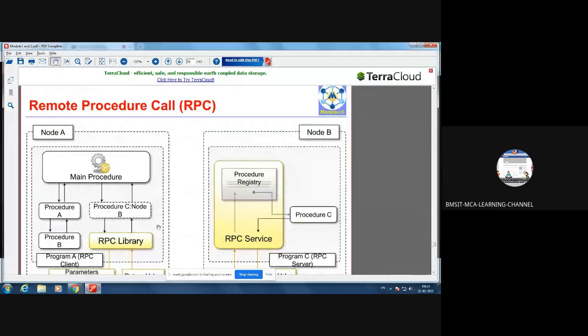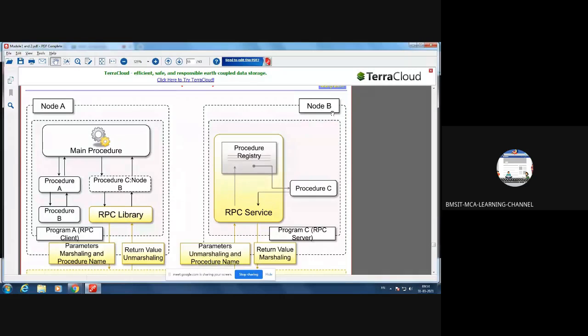Now let us see the working of remote procedure call. I'll take the example of two nodes. There is node A and node B. Here this is the main procedure. It wants to invoke a procedure which is part of node B. That means node B has a procedure that has to be executed. For that, node A is making a call to execute procedure C.